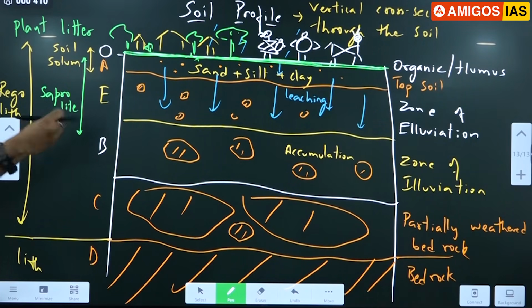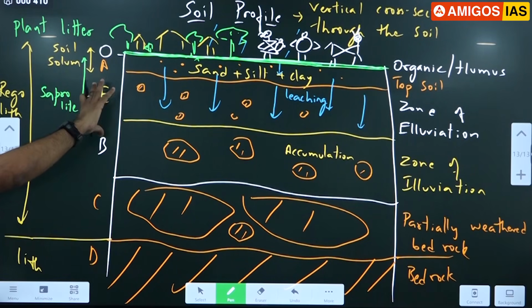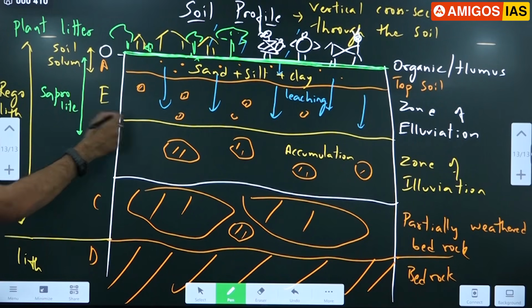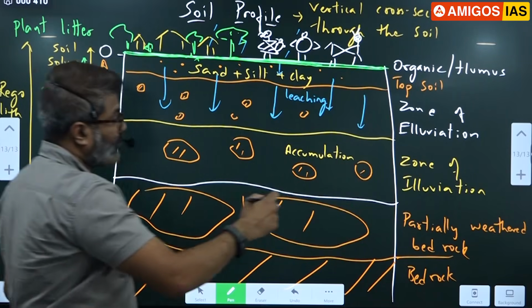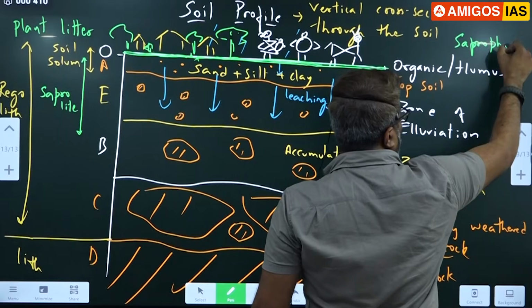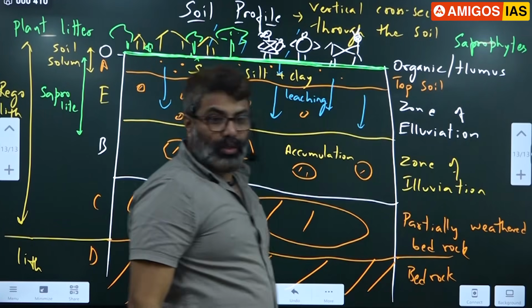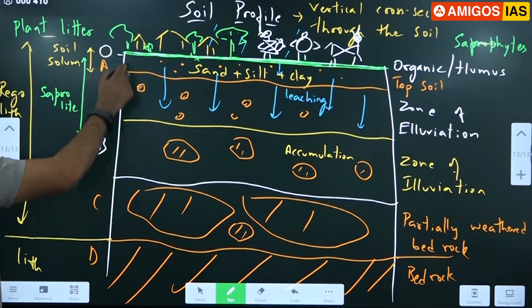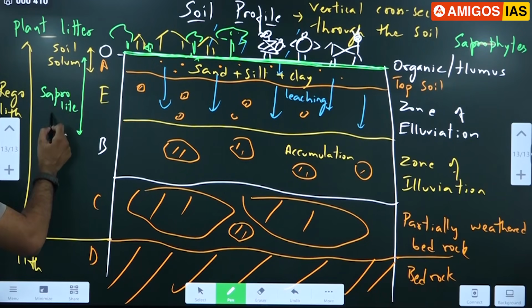Detritus or dead organic matter is decomposed here by the organisms called saprophytes. I'll write the spelling somewhere. Saprophytes. That is found here, so that area is called saprolite.